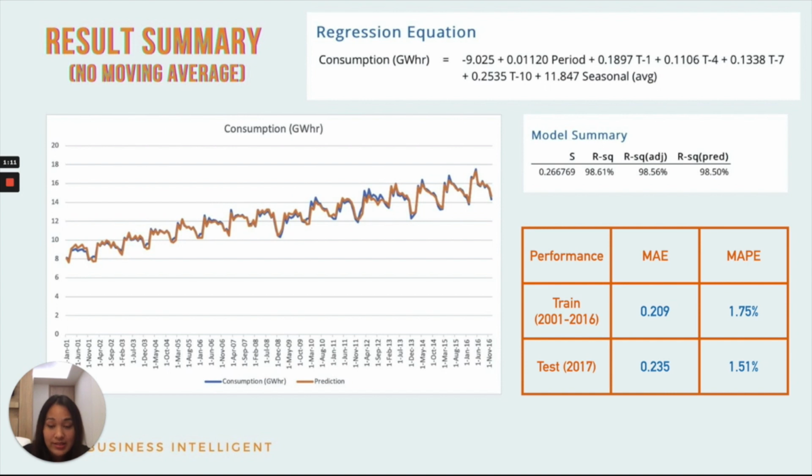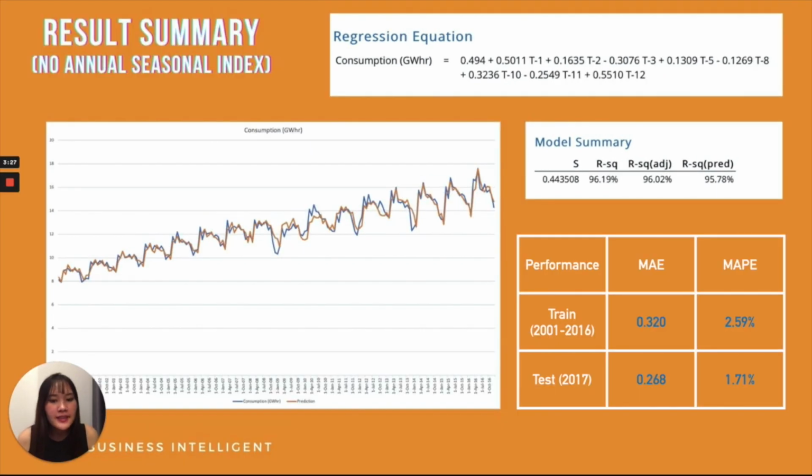And for the test, MAE is equal to 0.268 and MAPE is equal to 1.71%. So the performance of the test is more accurate compared to the trend, and the error is lower compared to the trend. This graph is the result summary with all the annual seasonal index.